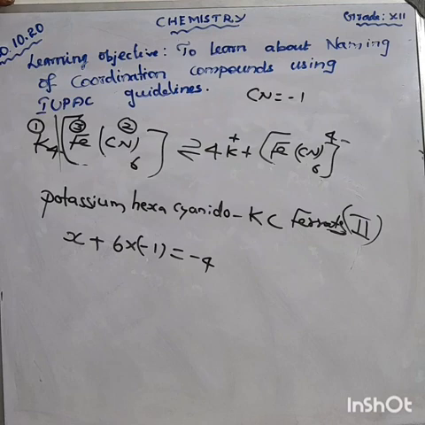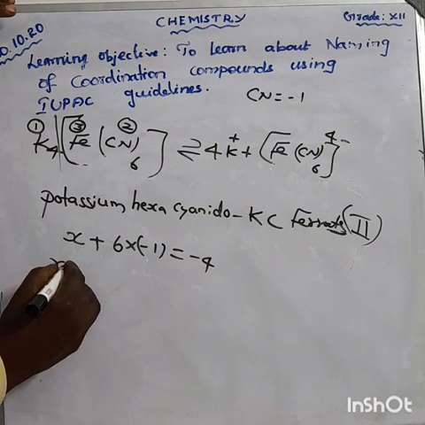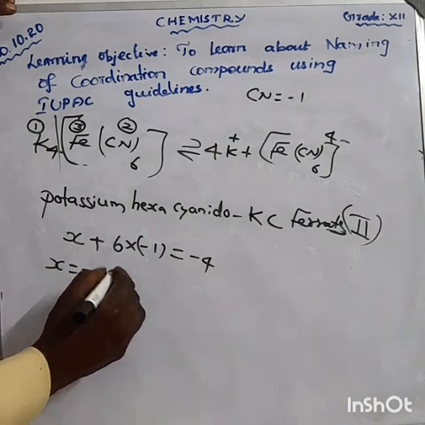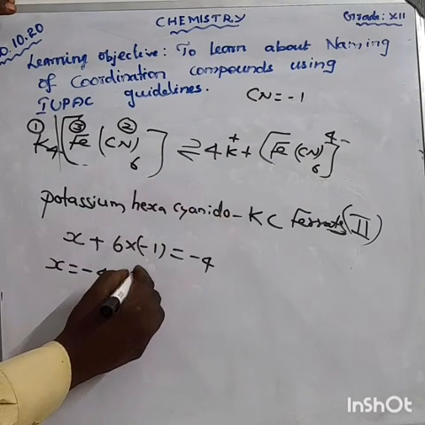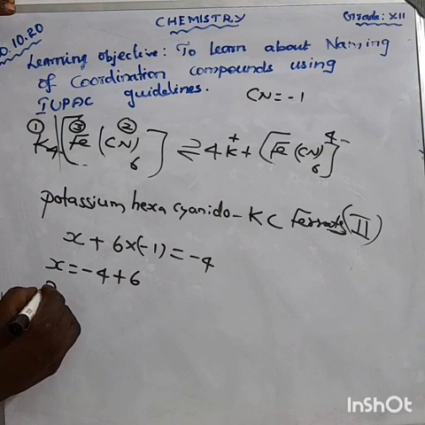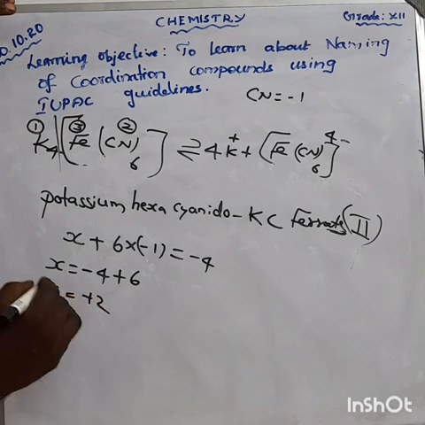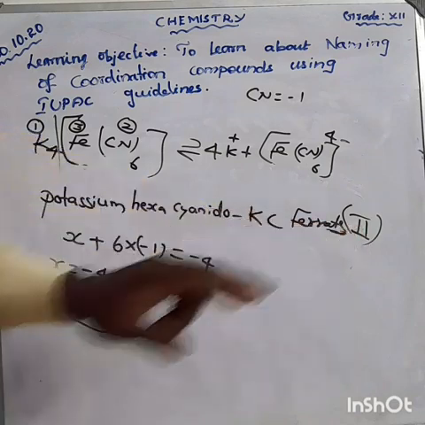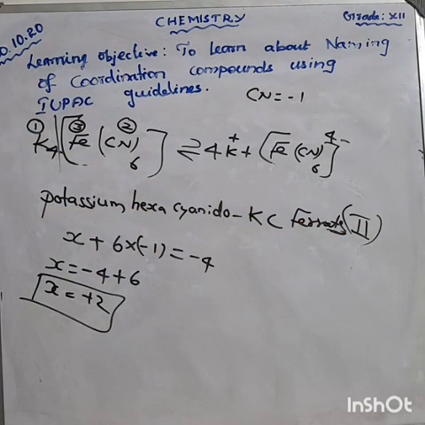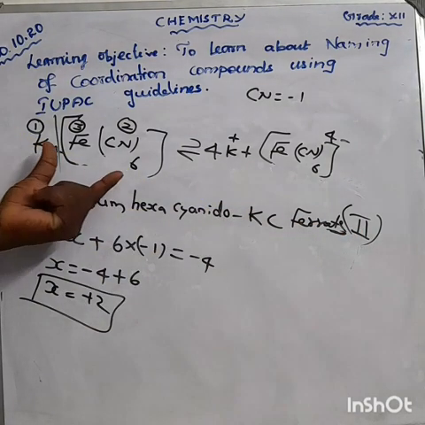So what is the answer? X is equal to -4, and 6 into -1 is -6, so moving it across, +6. So X is equal to +2. The oxidation state is +2. Can you write it?